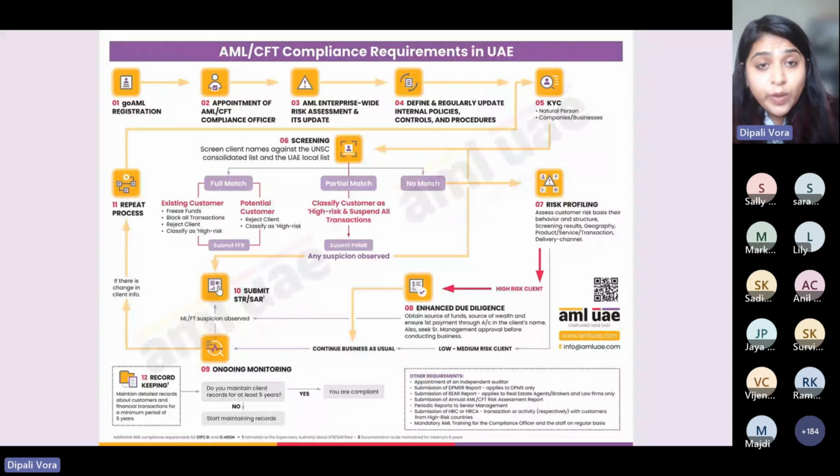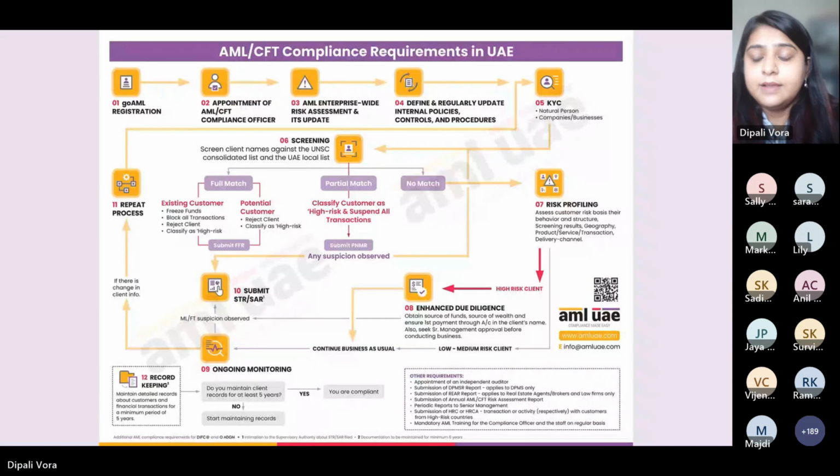Okay. The UAE follows only two sanction lists, that is the UNSC consolidated list and the UAE local terrorist list. Only two lists. If any of the matches are coming from these two lists, only then we apply freezing measures and only then we file an FFR. In any other case, you can opt for filing an STR as the case may be. But if it's a politically exposed person match, you are required to apply appropriate due diligence measures.